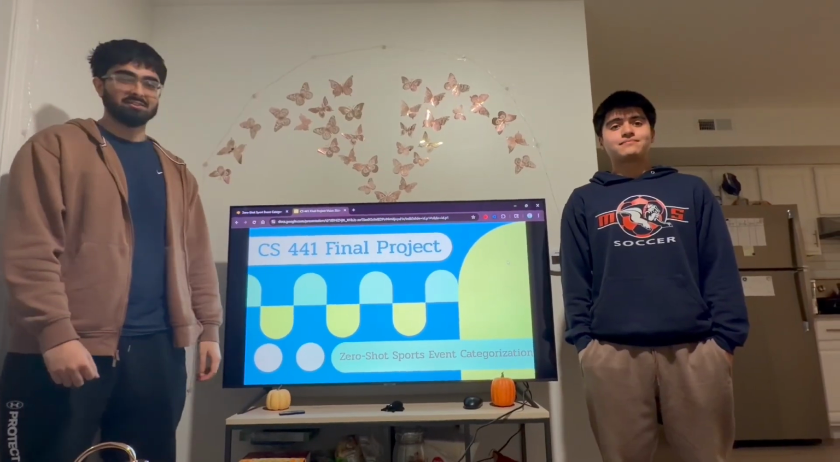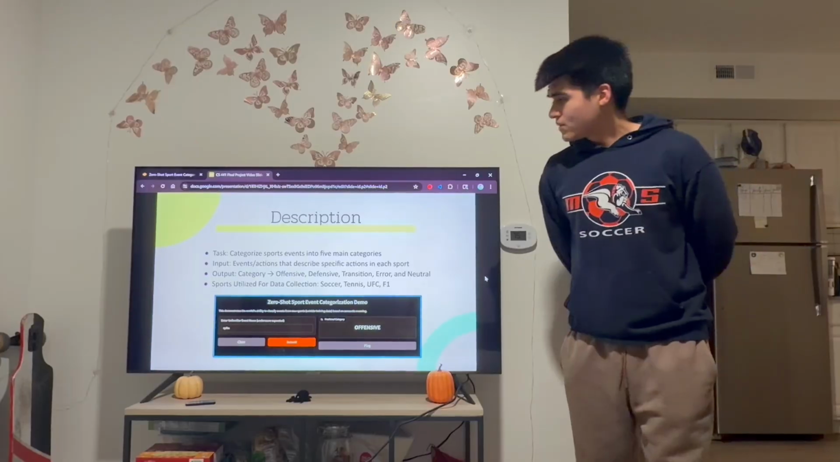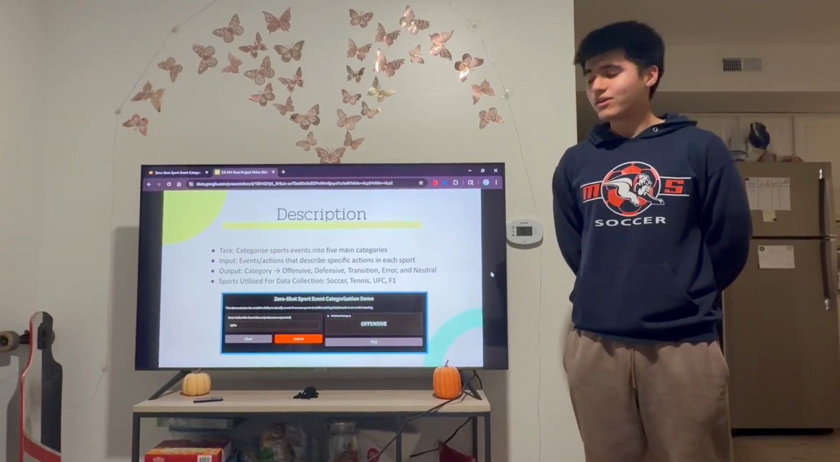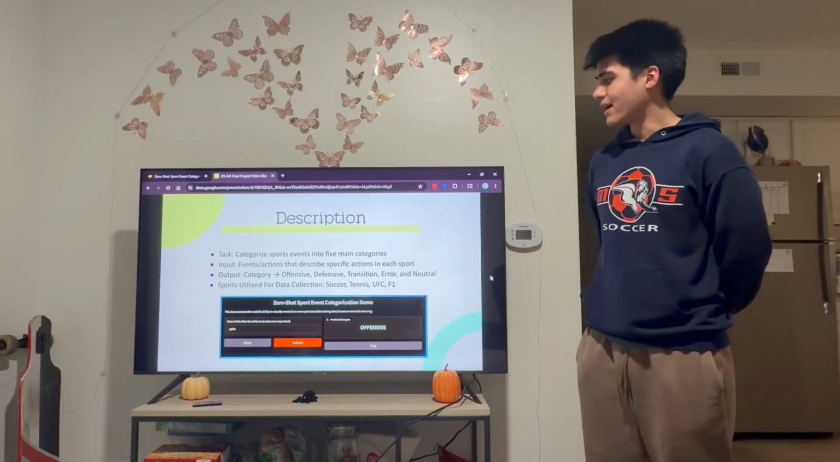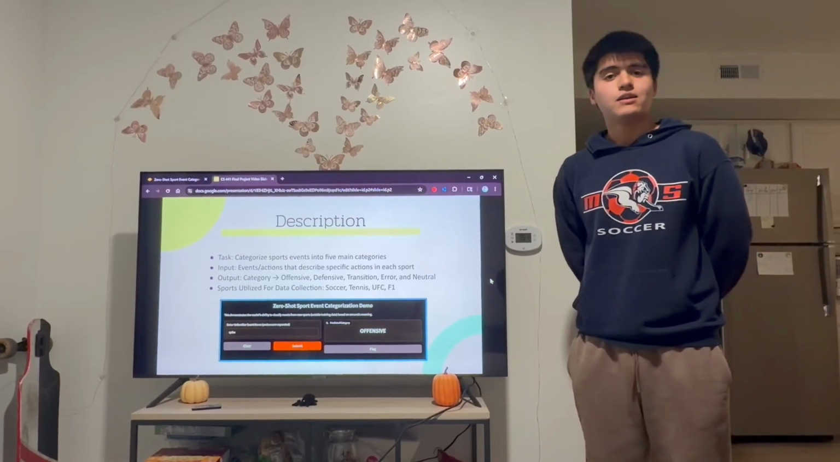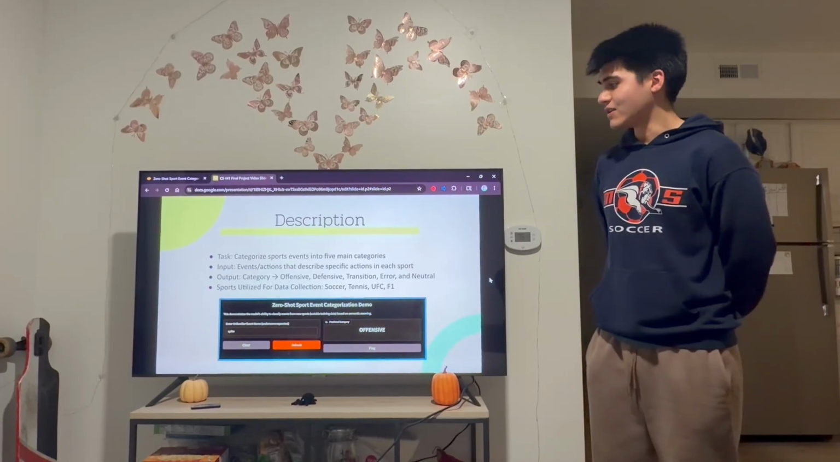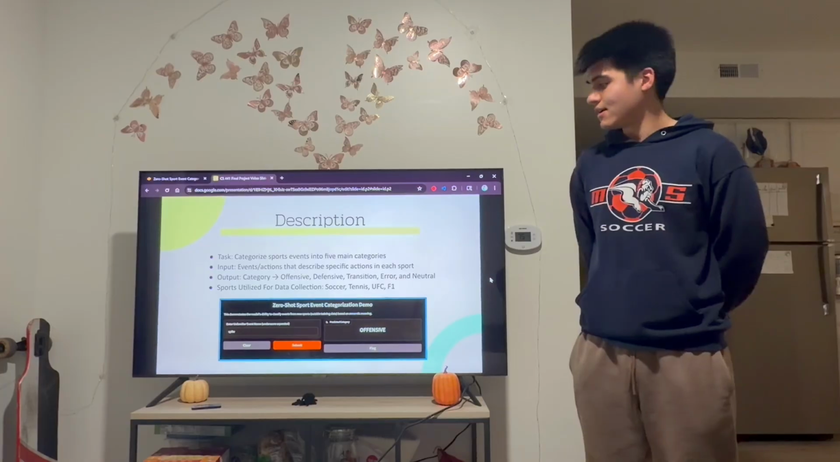This is our final project. It's zero shot sports event categorization. We specifically chose 4 sports: tennis, F1, soccer, and the UFC. We had as inputs events or actions that might be unfamiliar but that describe the sport fully. And as an output, we decided to categorize those events into 5 categories.